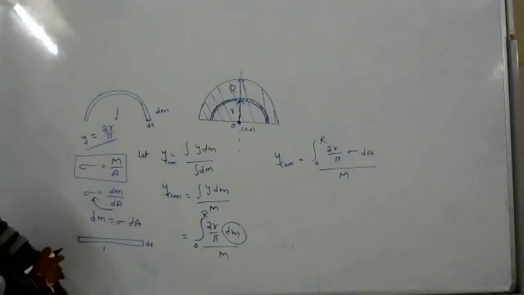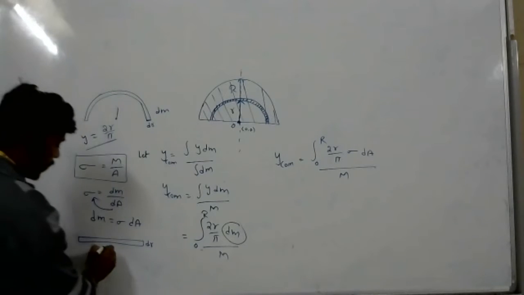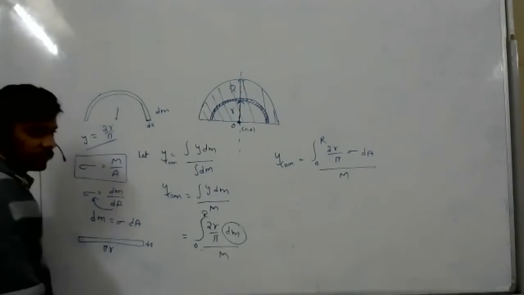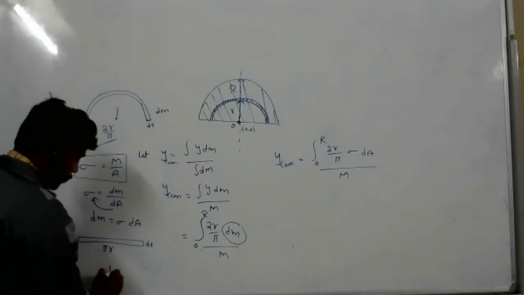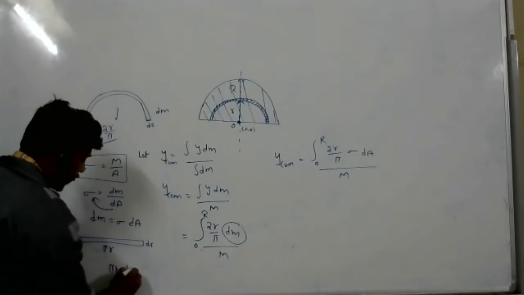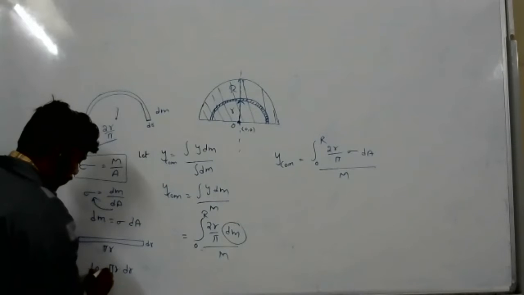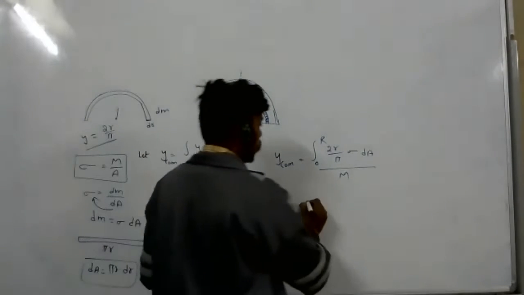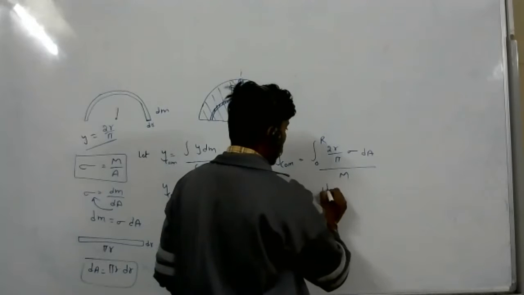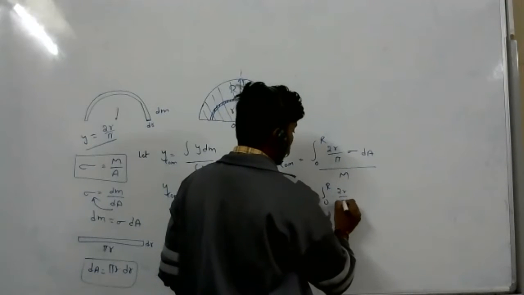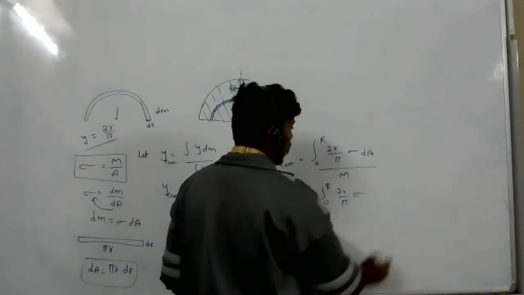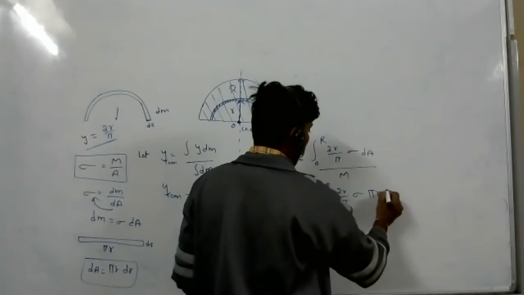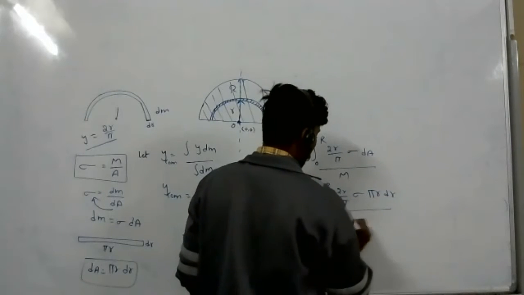So it'll be the circumference. Yes, pi r. Now tell me what is the area of this wire? Pi r into dr. This is the area, so this is the small dA. Substitute here. So 0 to r, 2r by pi, sigma dA means pi r into dr, by capital M. Clear?